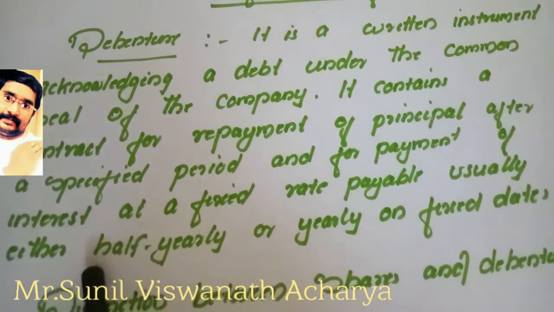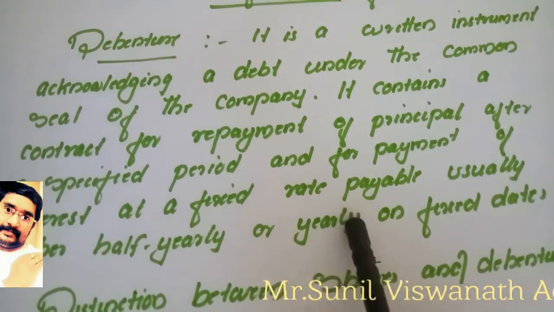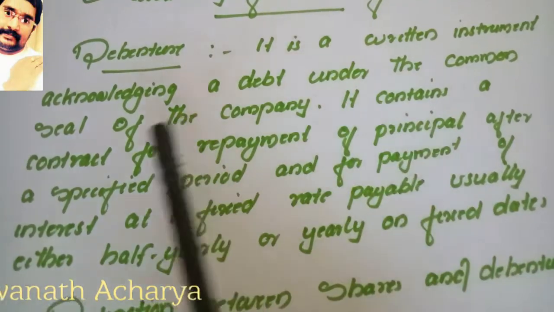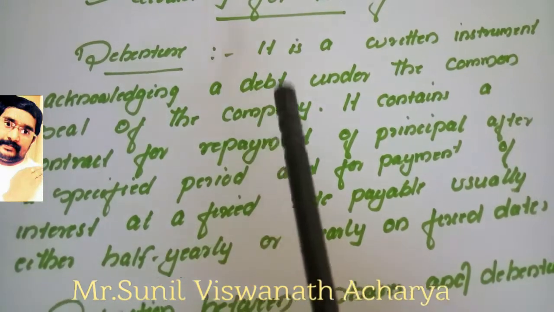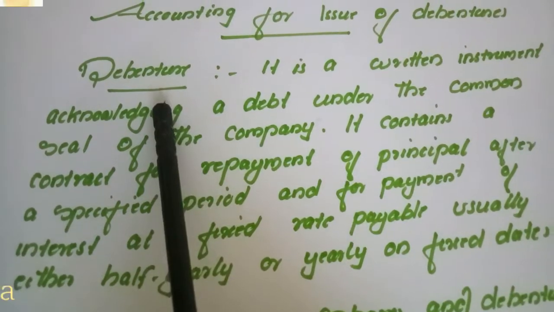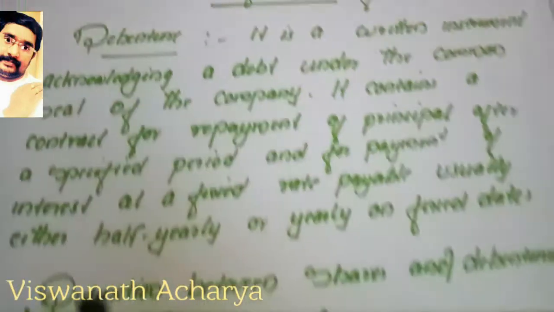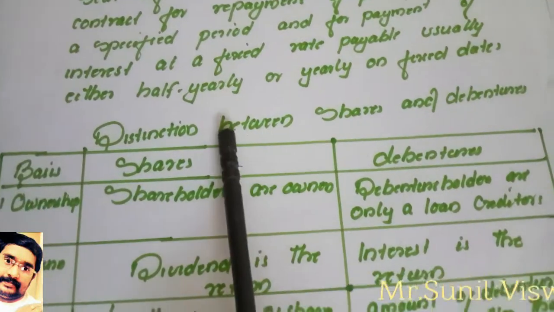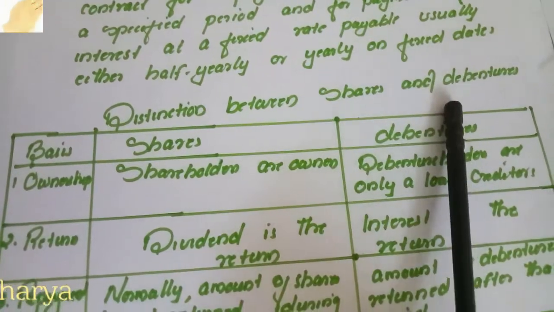The interest they can pay either half yearly or yearly on fixed dates. This kind of written instrument acknowledging a debt, issued by a company for raising capital, is known as debenture. Okay. Now we have to study the distinction between share and debenture.